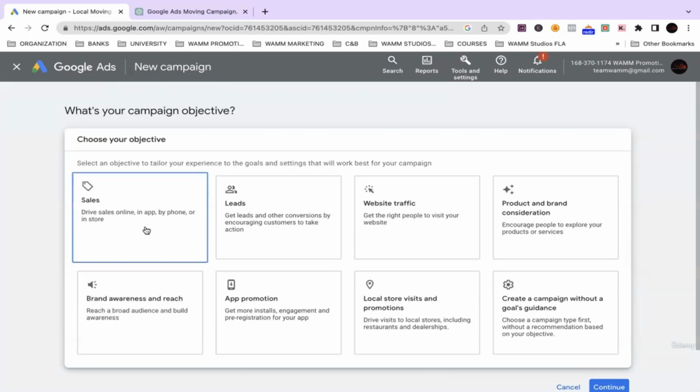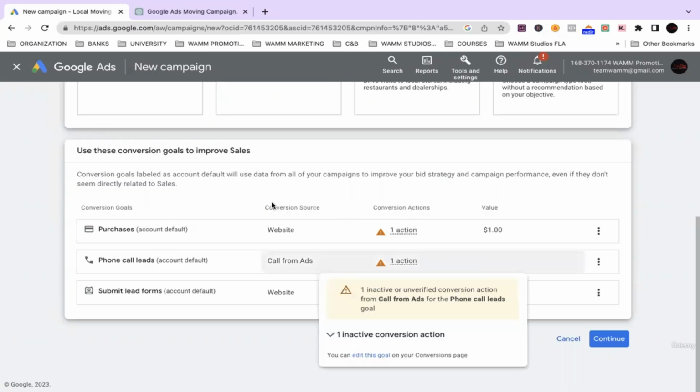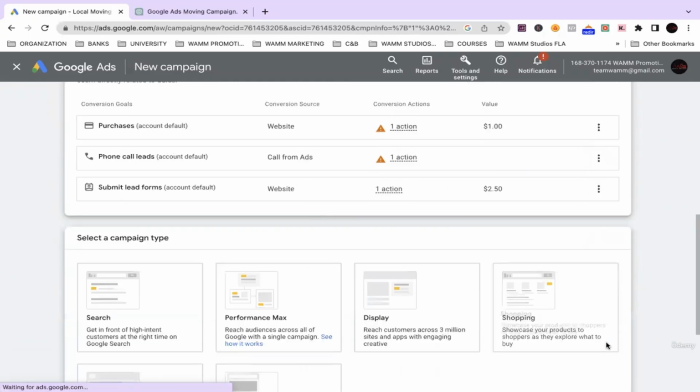And sales is very similar to conversions. I know it doesn't say the word conversion, but sales is pretty much a conversion. So we hit sales. And these are the conversion goals to improve your sales. So these are pretty much conversions that were already kind of set up. We'll get into conversion setups in the next video, but for now, we'll move past that.